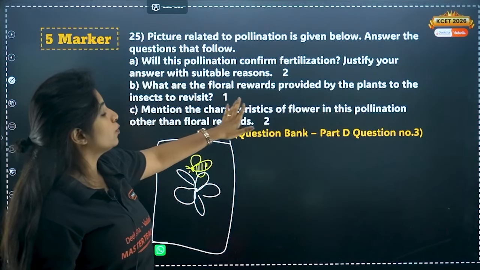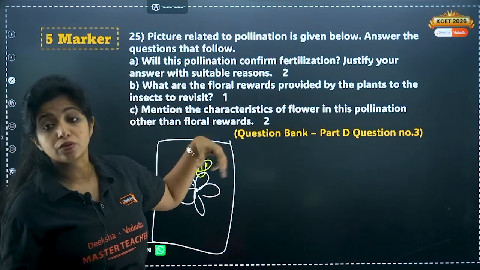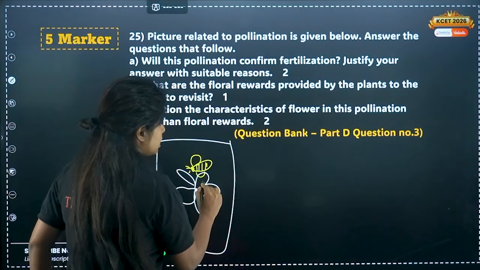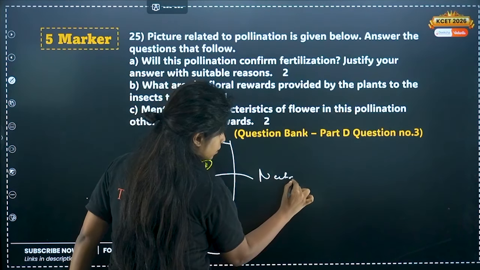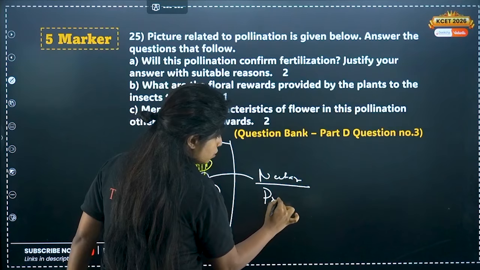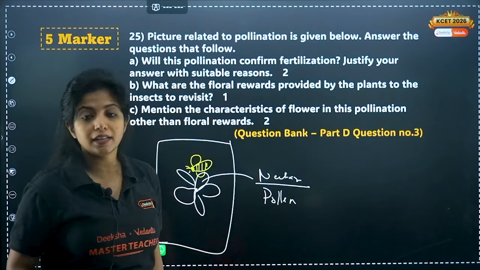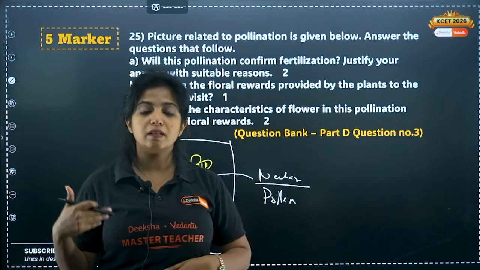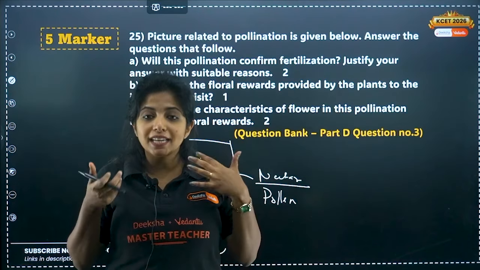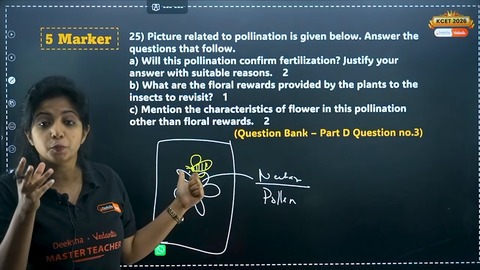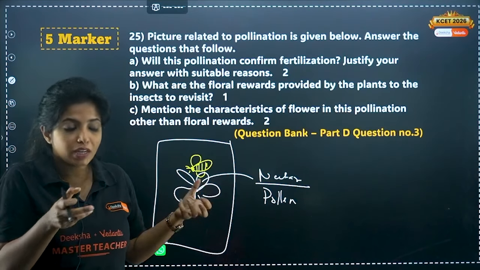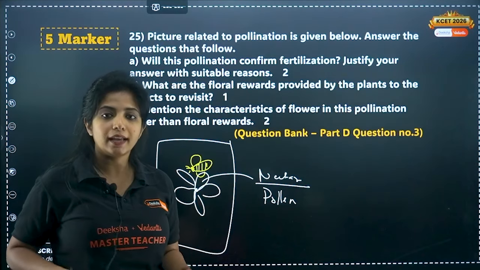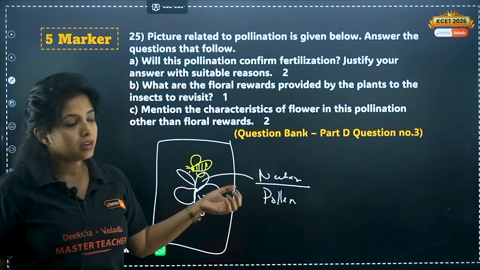Now, what are the floral rewards provided by the plants to the insects to revisit? What are the rewards given by the plants for the insects to revisit, my dear children? They produce nectar. They also produce pollen grains. It's not like all the pollen grains are made to travel and help in pollination. Some of the pollen grains are taken by the organism as well, because these pollens are very nutritious. While doing that, some of the pollen grains attach to their body as well, and that's how it's getting transmitted also.